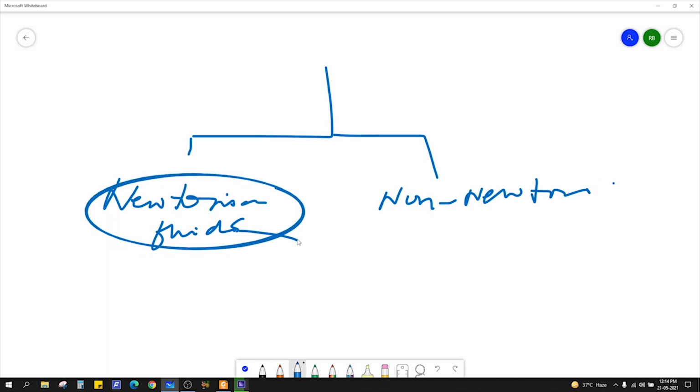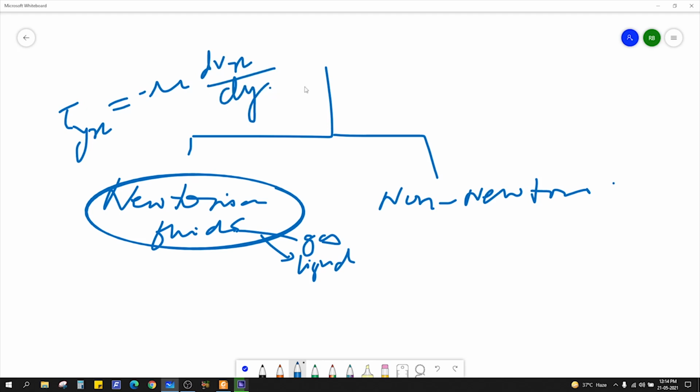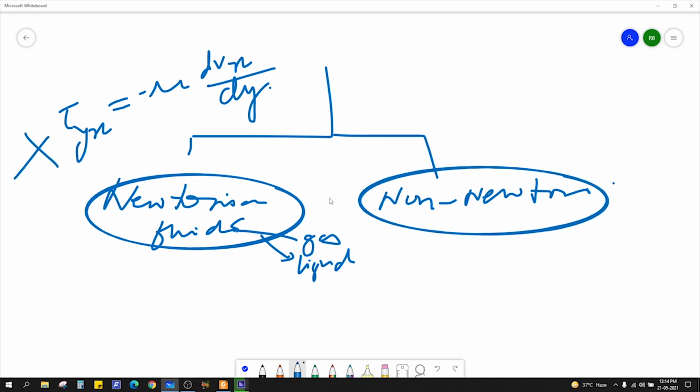Fluids means you have to include gas as well as liquid. So Newtonian fluids are those fluids which obey this relationship given by Newton's law, minus mu dvx by dy, and those which do not obey this are called non-Newtonian fluids.